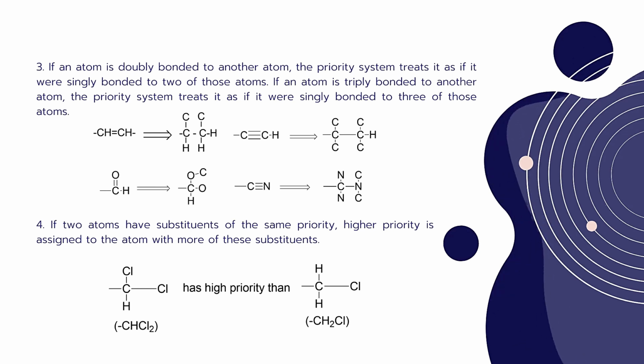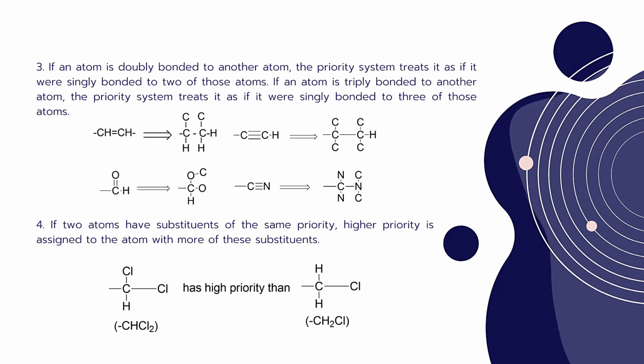For example, in ethylene, there is a double bond between two carbon atoms, which means each carbon is further attached to one carbon and one hydrogen atom. In a triple bond between two carbon atoms, each carbon atom is attached to three more atoms. Like that, the priority system always treats it depending upon the number of bonds between the two carbon atoms.